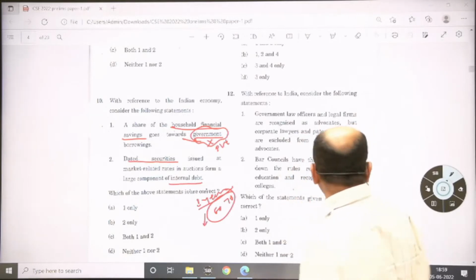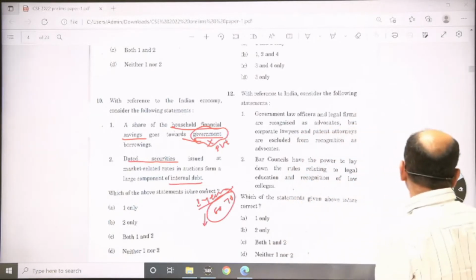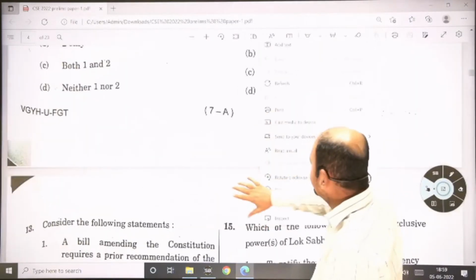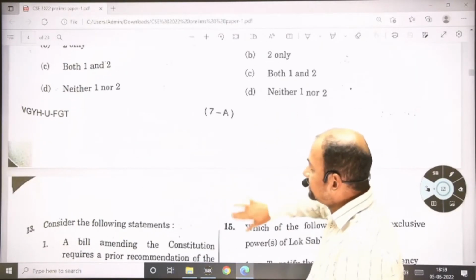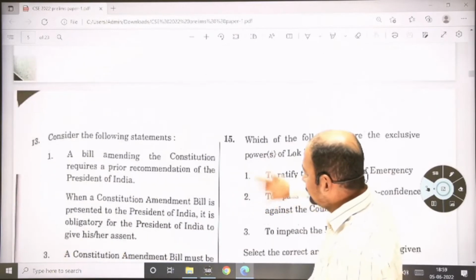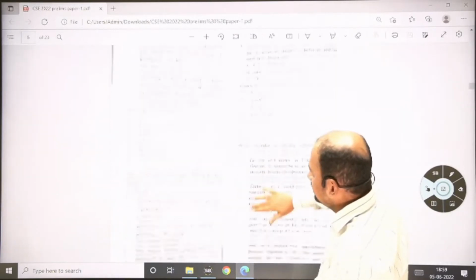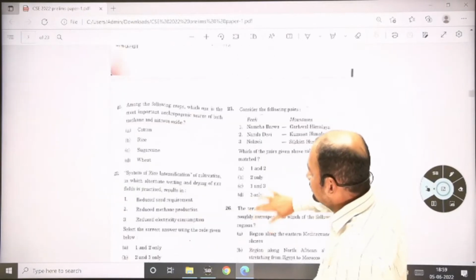So they asked questions on economy in 2 phases. First phase was 1 to 10 and second phase is 61 to 70. So let's come to another phase.